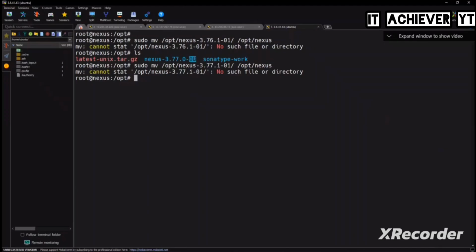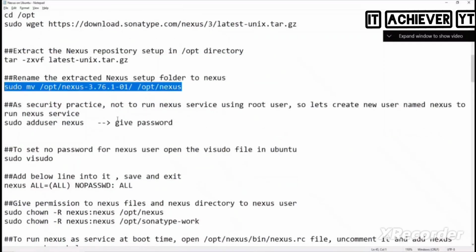What is here? 0.8. Here it says we are saving 0.1. So simply, if it's not working, what do you need to do? Sudo mv. Which one? Opt. Which one here? Nexus. Press tab, it will work automatically. And then move it to /opt/nexus. Okay. Nice. Good. If you get an error, that's good for you.